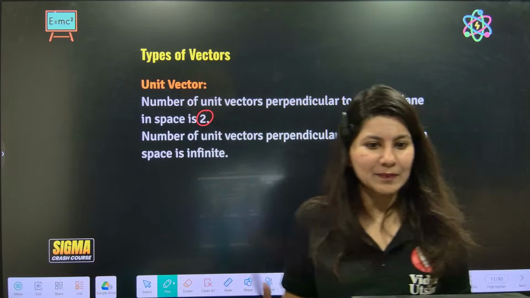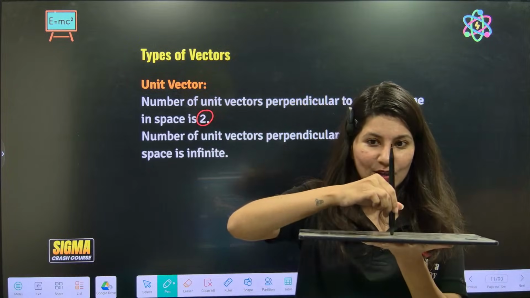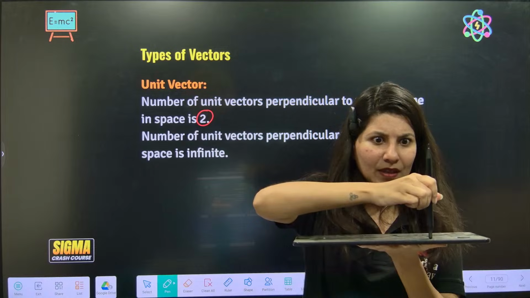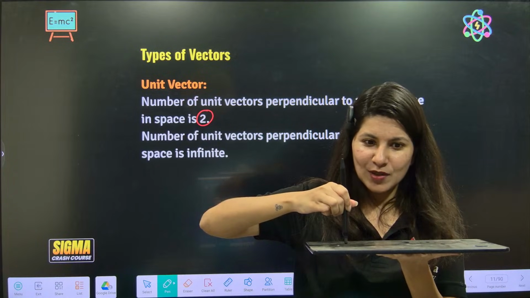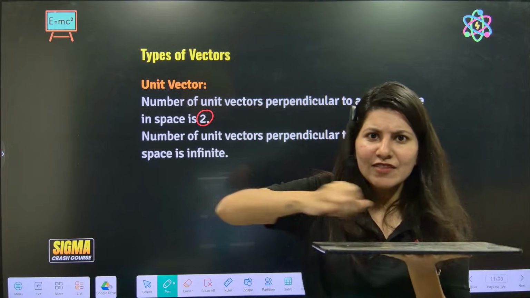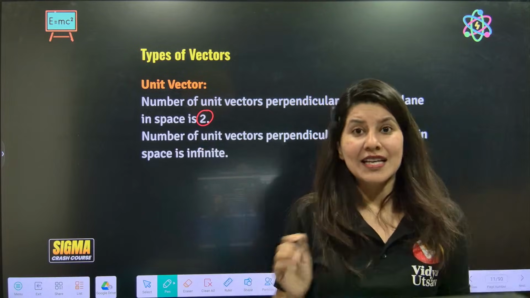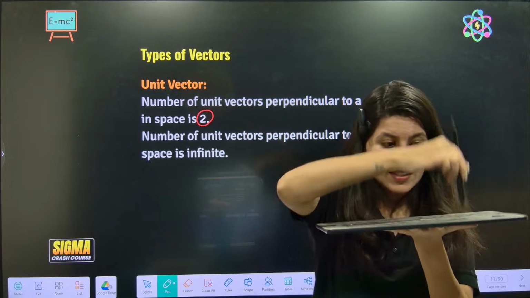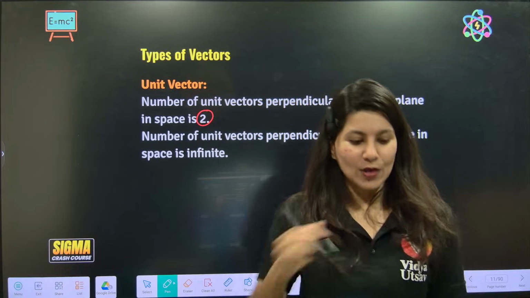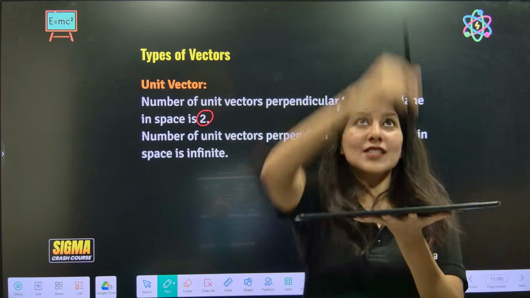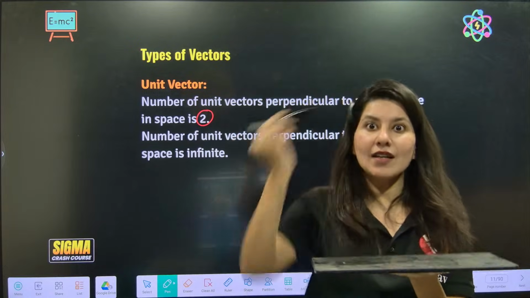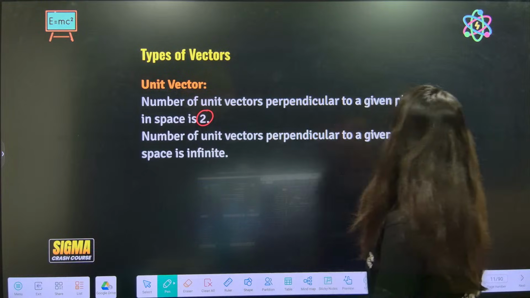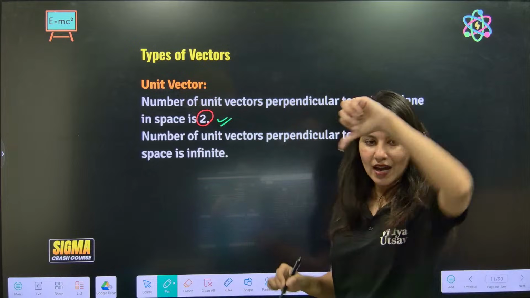Now you must be wondering, ma'am, hold on. This is the vector you are saying is a unit vector perpendicular to your plane. Can this not be a vector? Can this not be your vector? Ma'am, there are so many infinite vectors. What are you saying? See, all the vectors which you are seeing, this vector, this vector, this vector, are all the same only, because the direction of this vector is the same as this vector, and the magnitude is 1. Correct, everybody? So the number of unit vectors is 2, one above and one below.